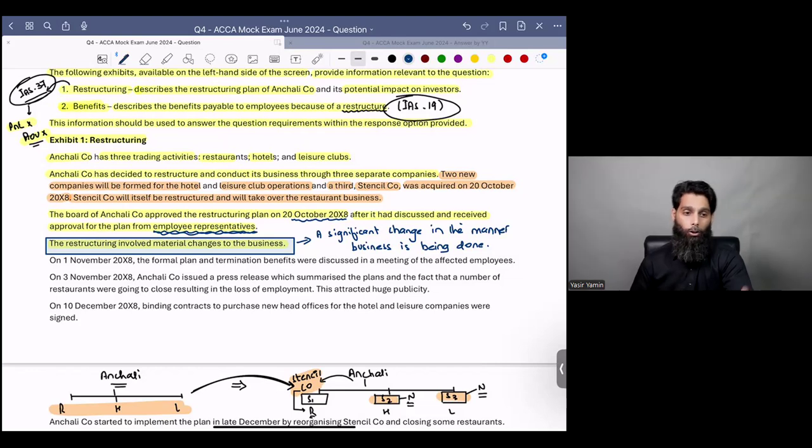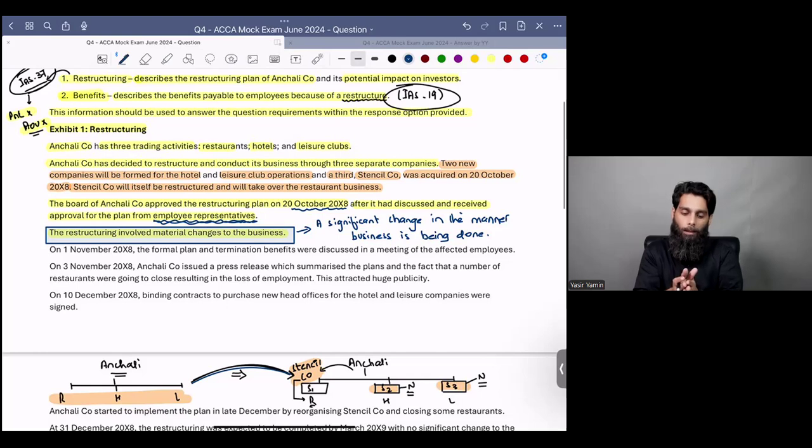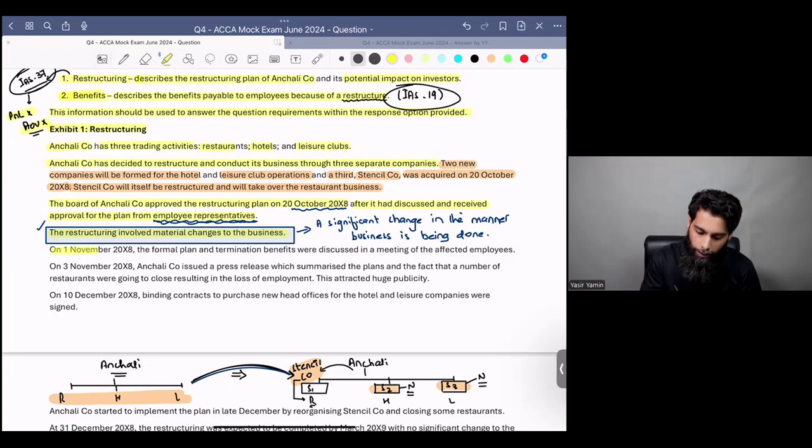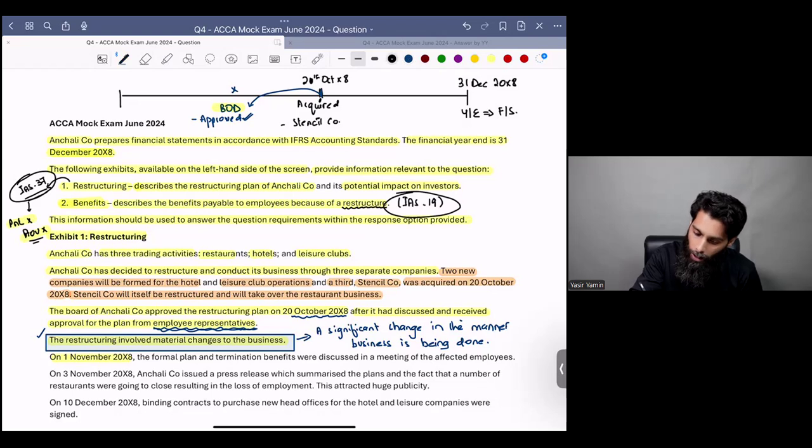Make sense? So there is a change in form because 3 separate subsidiaries would be made. There is a change in the manner in which business is being conducted, which has already been mentioned by the examiner. Do you call it a restructuring? I call it a restructuring, definitely. Make sense? Examiner says on 1st November X8. Remember, this is another date which is coming into our picture. 1st November X8. Another date.